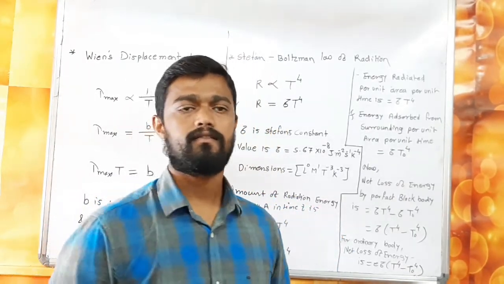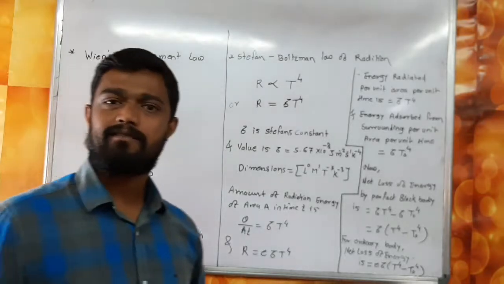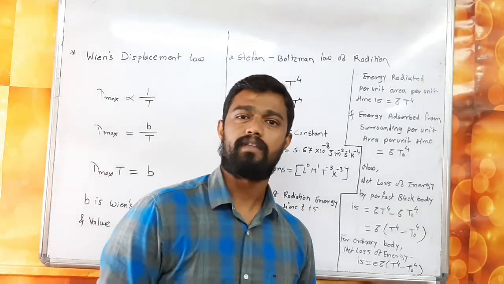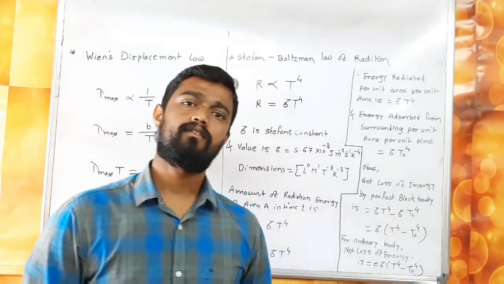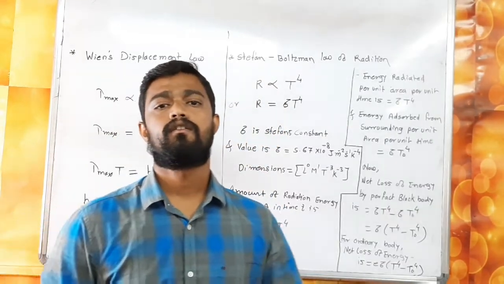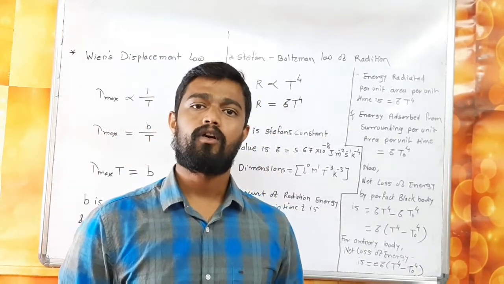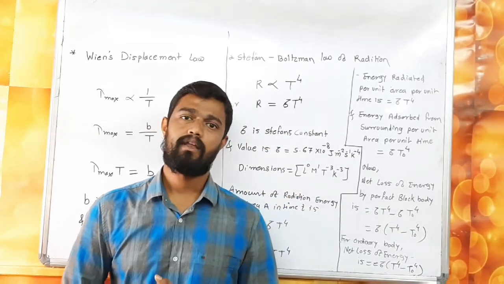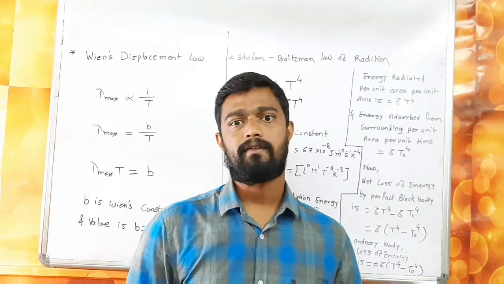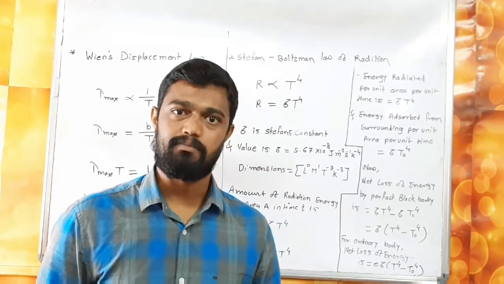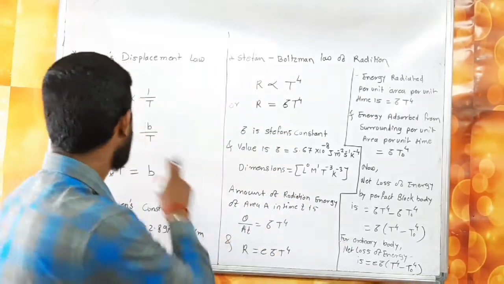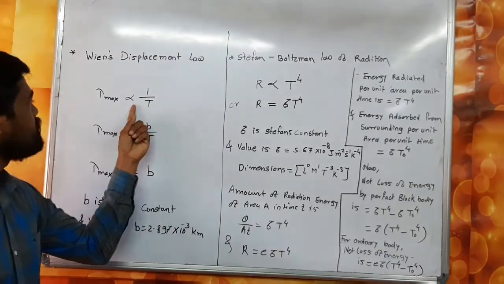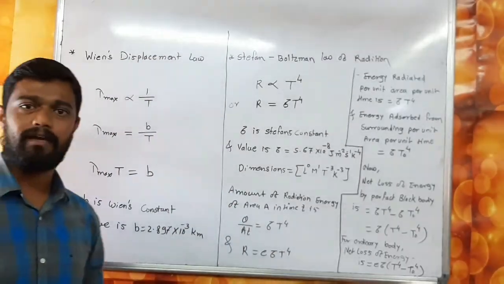The first point is Wien's displacement law. The scientist Wien observed that the wavelength for which the emissive power of a perfect black body is maximum, lambda max, is inversely proportional to the absolute temperature of the perfect black body.